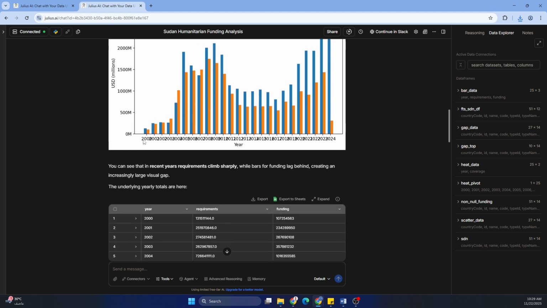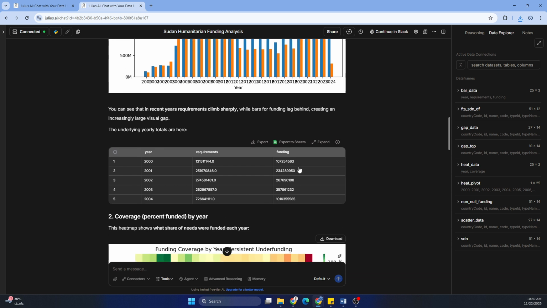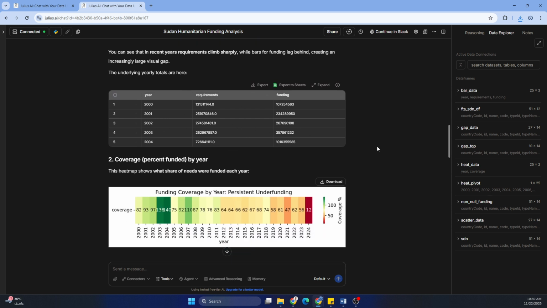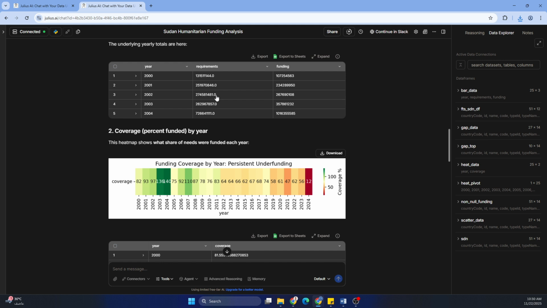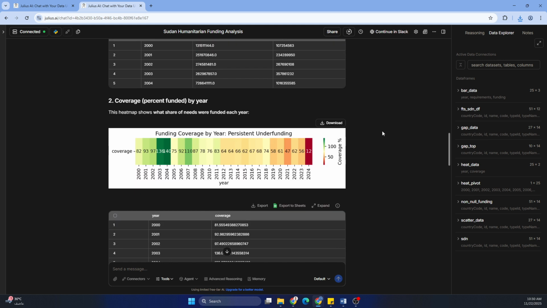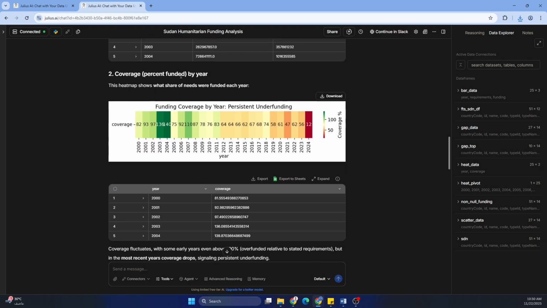Basically, we can run another query saying show the years explicitly so that it shows all the years, not overlapping. You can see that it has also created a table showing the year, the requirements and the funding, and also the coverage percent funded. It shows you from 2000 to 2024 the funding coverage by year, persistent underfunding. It has given a title. You can also download.